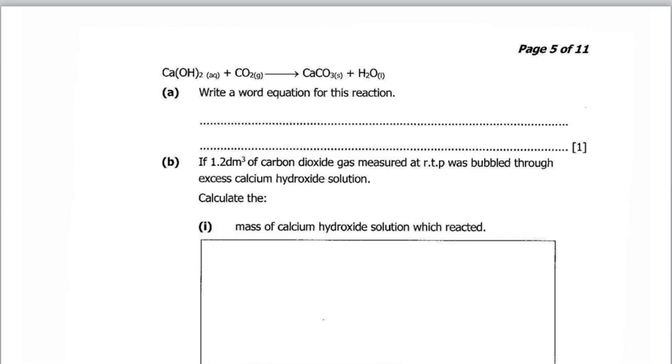If 1.2 decimeter cubed of carbon dioxide gas measured at room temperature and pressure was bubbled through excess calcium hydroxide solution, 1. Calculate the mass of calcium hydroxide solution which reacts.